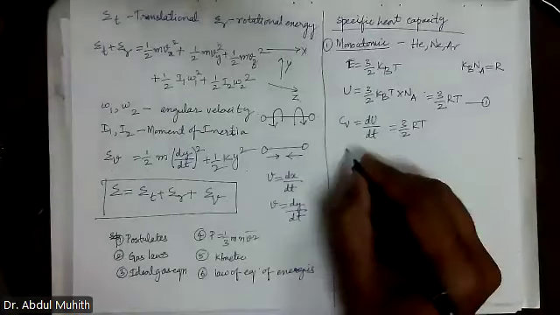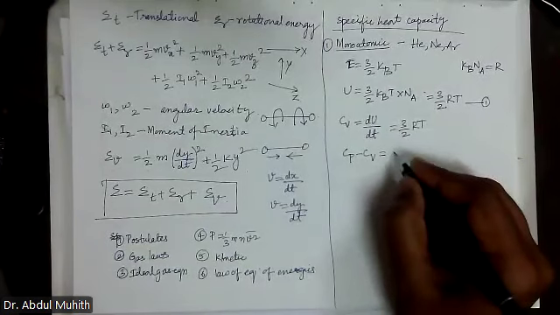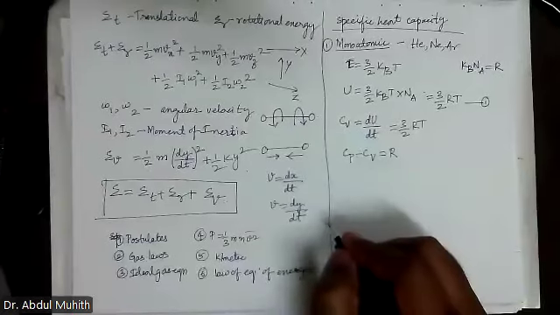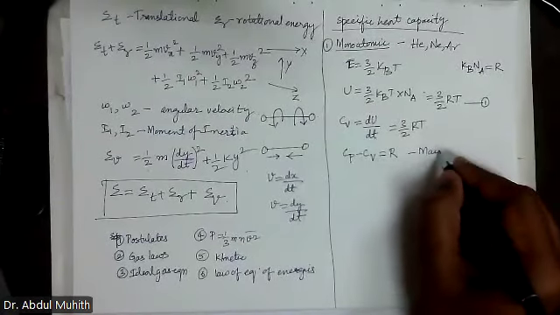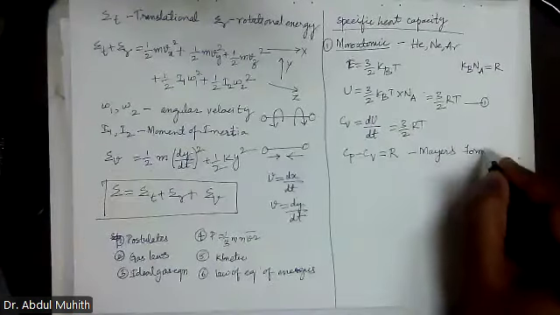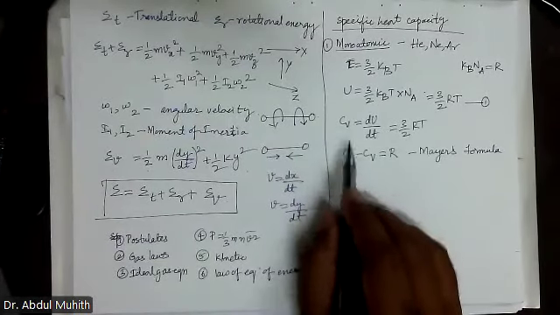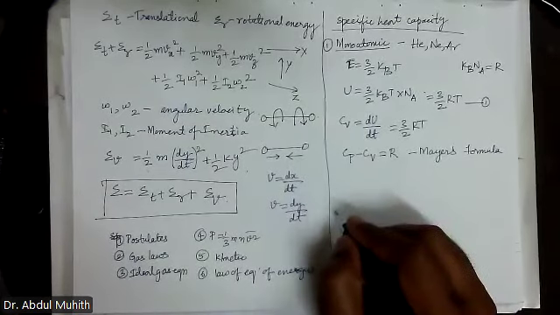Now, we also know that Cp minus Cv is equal to what? R. Very good. What is this equation known as? Mayer's formula. Now, because I have Cv but I don't have Cp, is Cv equal to 3 by 2 R?